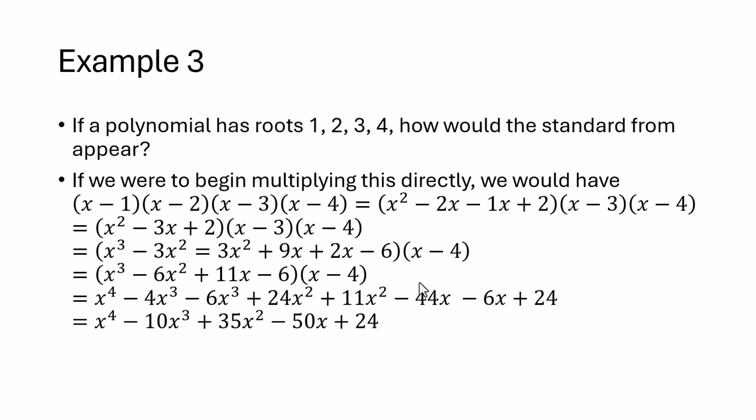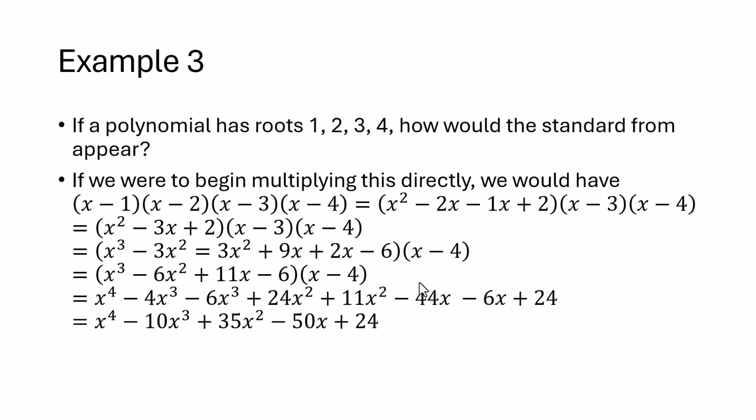So let's look at another example. If a polynomial has roots 1, 2, 3, 4, how would the standard form appear? Well, we know that if we use the factor theorem, we have x minus 1 times x minus 2 times x minus 3 times x minus 4. And if we start multiplying all of that out, the details are here, and we get x to the fourth minus 10x cubed plus 35x squared minus 50x plus 24.